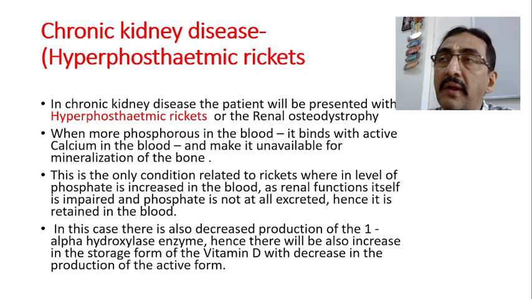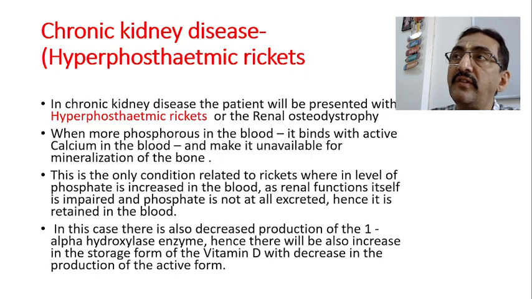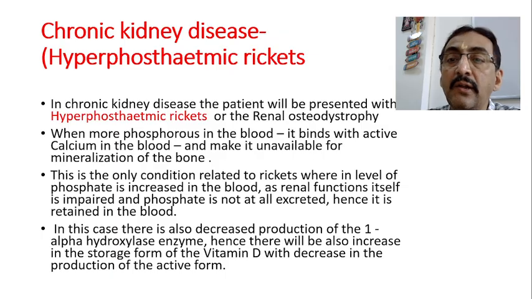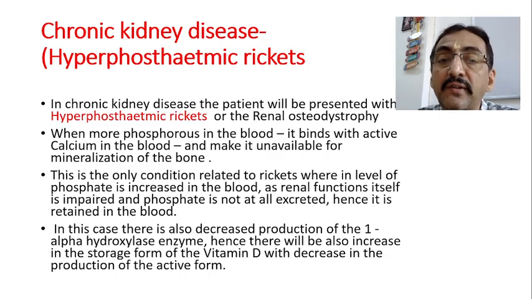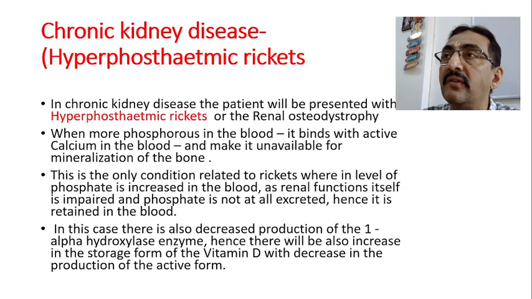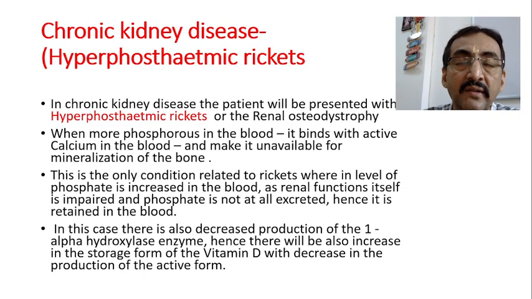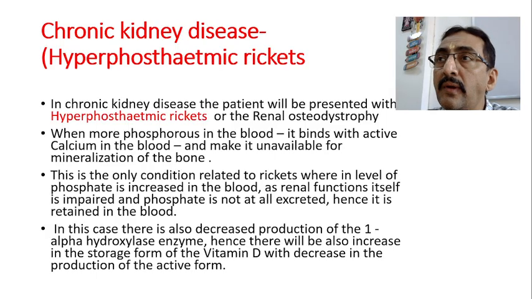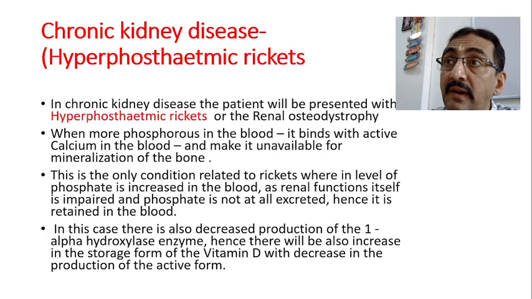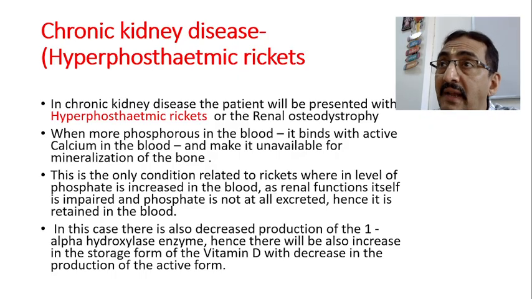What actually happens in chronic kidney disease? When more phosphorus is there in the blood, it binds with the active calcium in the blood and makes it unavailable for the mineralization of the bone. This is the only condition related to rickets where the level of phosphate is increased in the blood. In all chronic kidney diseases, renal function will come down. One of the renal functions is excretion of phosphorus, an important function of the kidney. Now that excretion is not taking place.